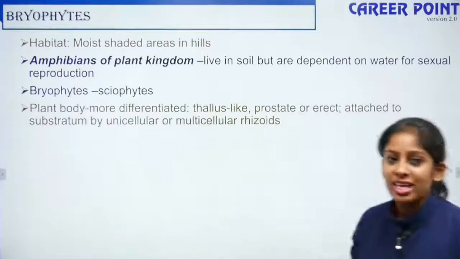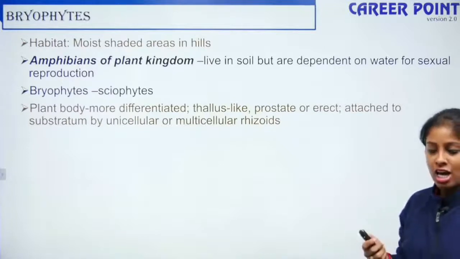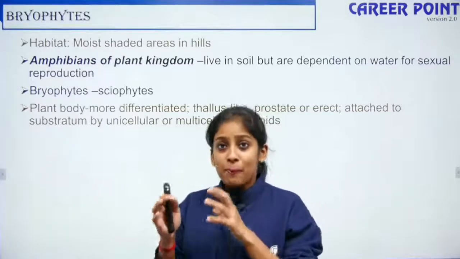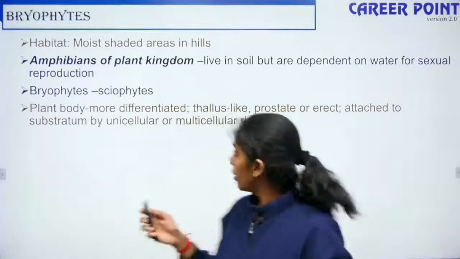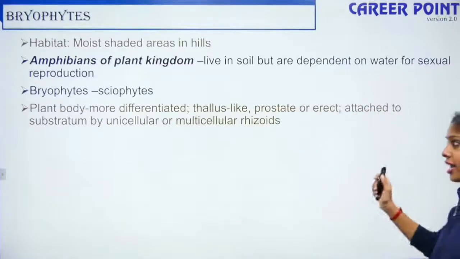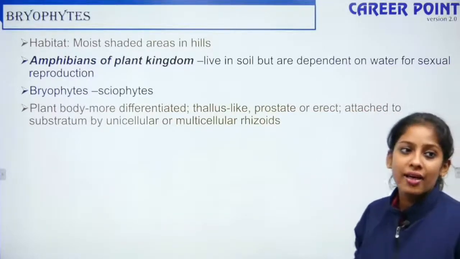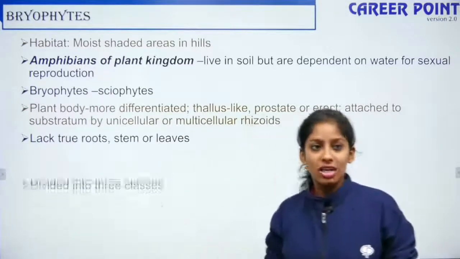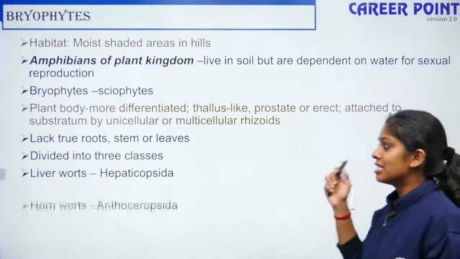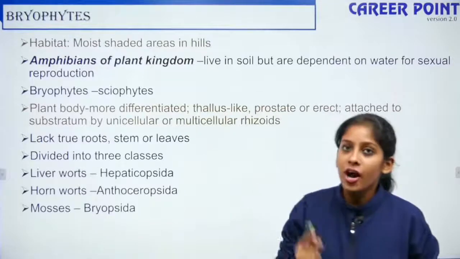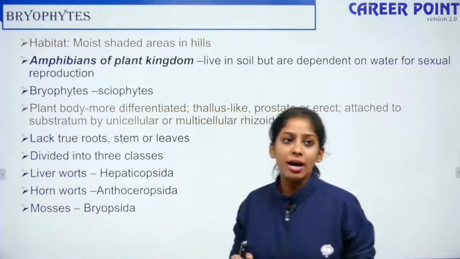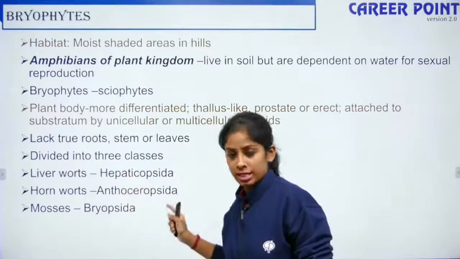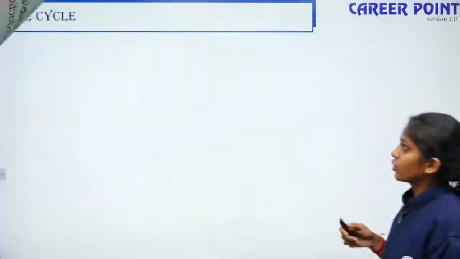Okay. So the plant body here is more differentiated. They are thallus-like. What do I mean by more differentiated? Compared to algae, they are more differentiated, but still they do not have leaf, stem and root. The thallus-like body is prostrate or erect. They are attached to the substratum by unicellular and multicellular rhizoids. Still, they lack true roots, stems or leaves. They are divided into three classes: liverworts, hornworts and mosses, but according to your textbook only liverworts and mosses are given. Liverworts: liver is called hepatic. Mosses are bryophytes, so we're going to talk about that.